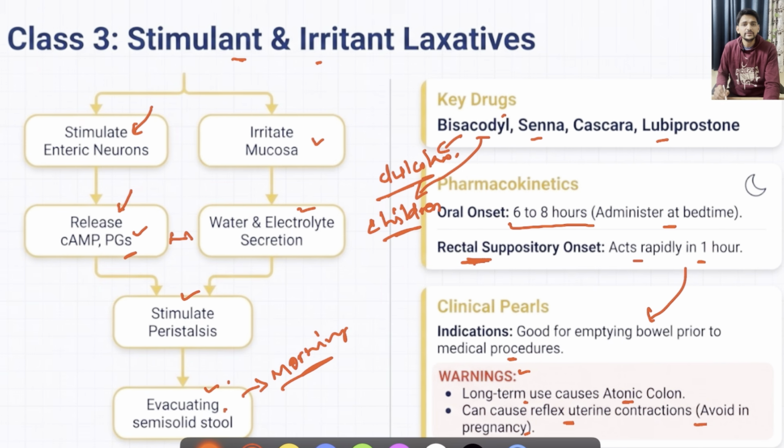So the highlights are, these will act through the stimulation of neurons and release of numerous chemicals as well as electrolytes. But for all of this action, it will take 6 to 8 hours of time. So administer it at bedtime. And due to involvement of prostaglandins and all, there might be reflex contraction of uterus during pregnancy. So avoid it during pregnancy, and long-term use might lead to atonic colon.